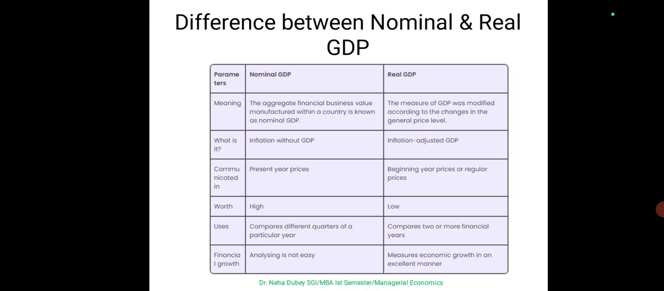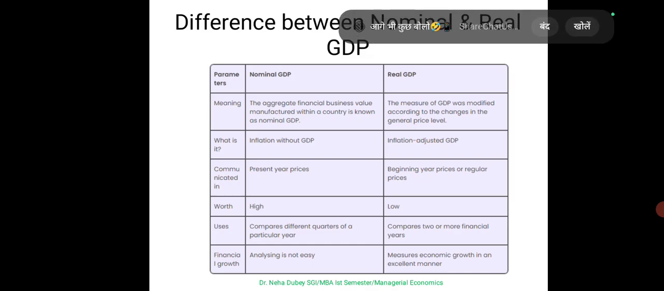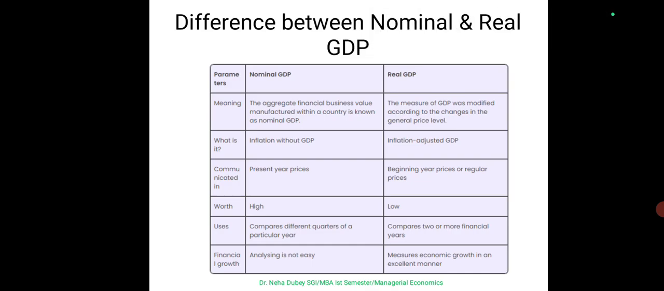Uses: nominal GDP compares different quarters of a particular year, and real GDP compares two or more financial years. Financial growth analysis is not easy with nominal GDP, and real GDP measures the economic growth in an excellent manner. So this is all about the national income first part, that is the GDP.